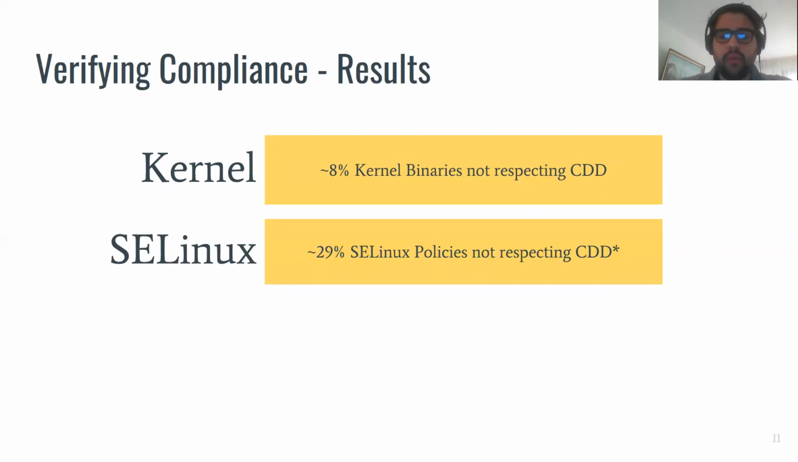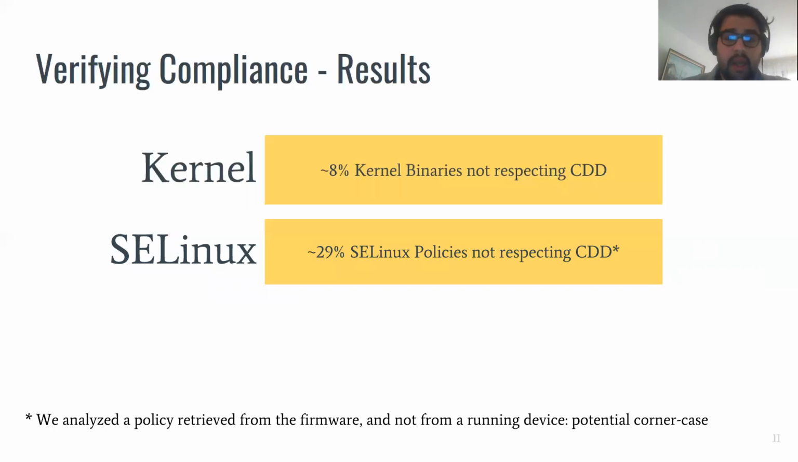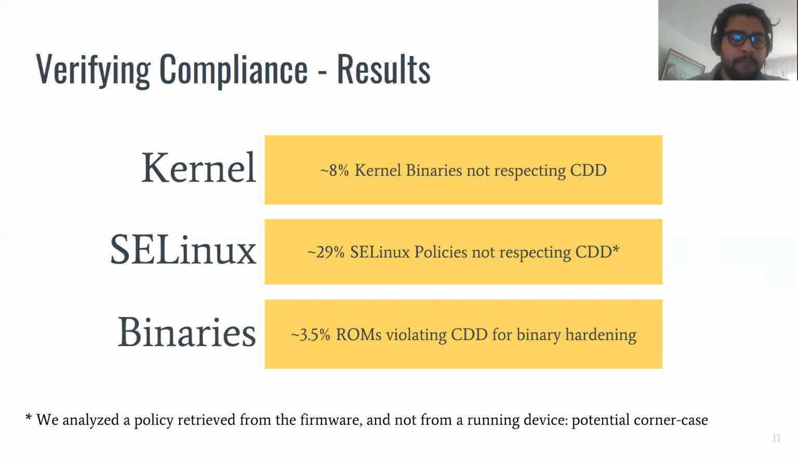But we also see that for what concerns the SE/Linux policy, we still see 29% of the policies that are not in line with this set of rules. Please keep in mind that at this stage, we analyze a policy that is retrieved from a static firmware and not from a running device. And this might slightly change the result if you repeat the same analysis on a policy extracted from a device. And also for what concerns the binaries, we saw that roughly 3% of the ROMs that we analyze actually have some violation for what concerns the binary hardening features.